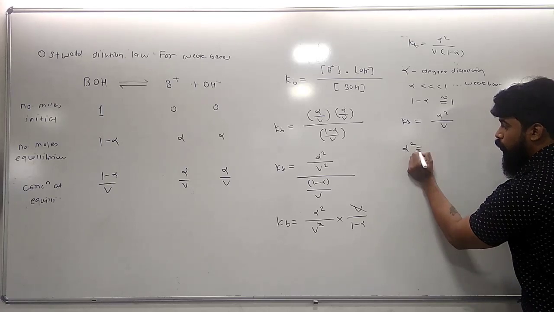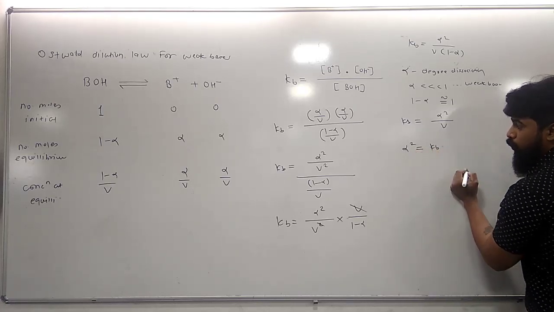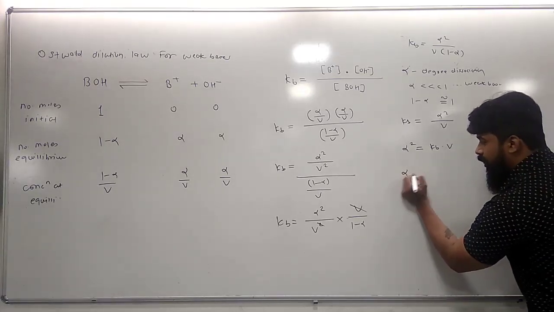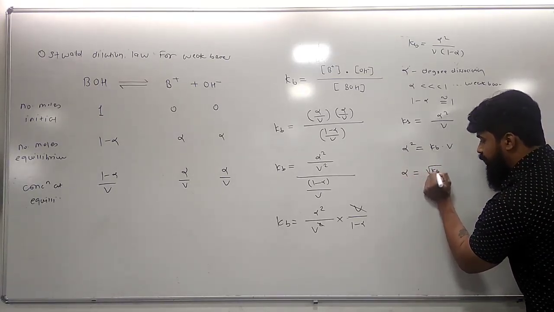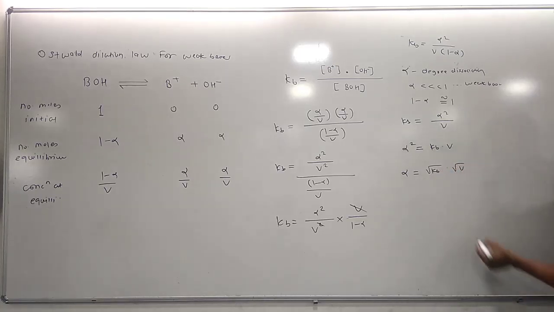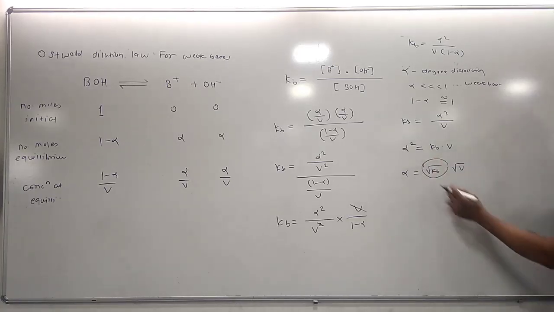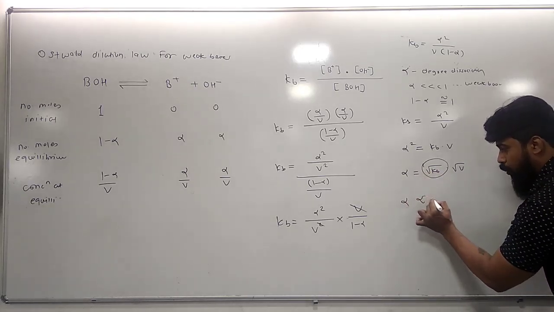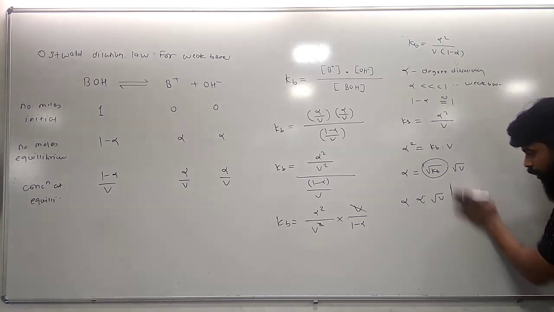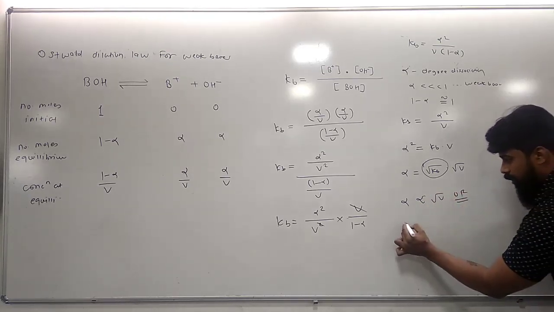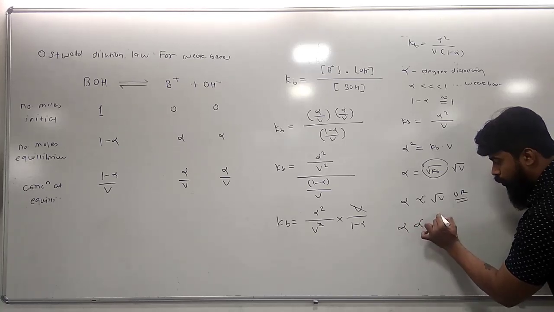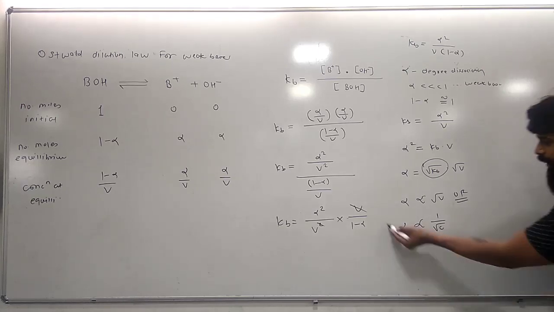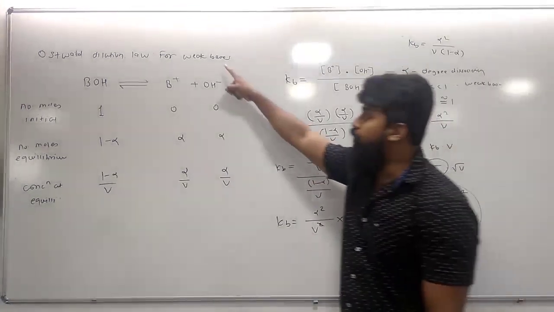Therefore, alpha square is equal to Kb into V. By taking the square root of both sides, alpha is equal to under root of Kb into under root of V. But Kb is a constant term, so we can replace the equality sign with the proportionality sign. So alpha is proportional to under root of V, or alpha is proportional to 1 upon under root of C, because V is equal to 1 upon C. So this is the expression for Ostwald dilution law of a weak base.